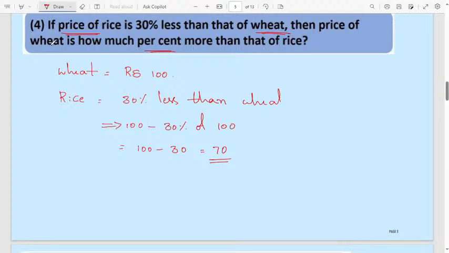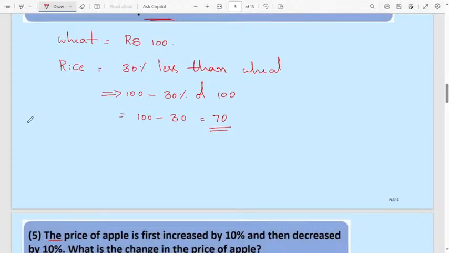Then here they are asking how much percentage more than that of the rice. The cost of wheat is more compared to the rice. Then how much percentage is more, they are asking. When you are comparing two quantities, one formula is there: A by B into 100.